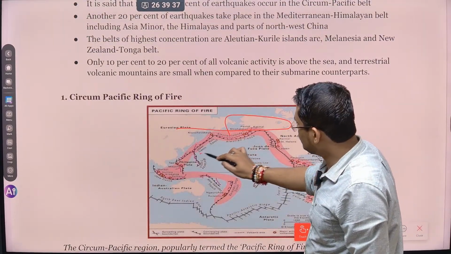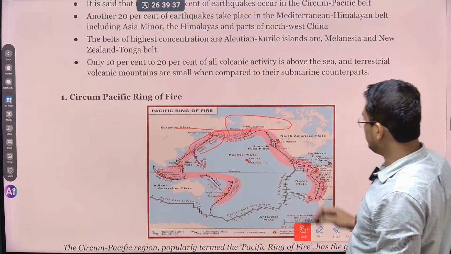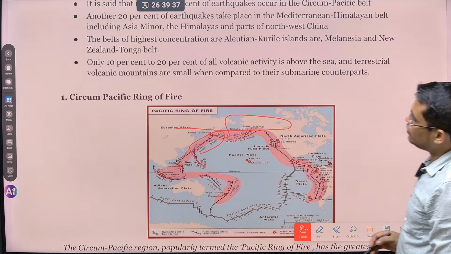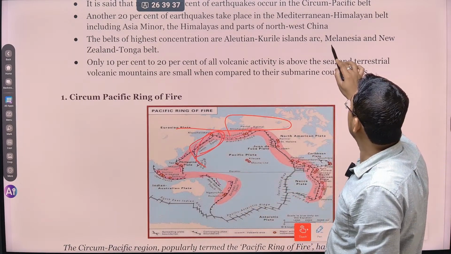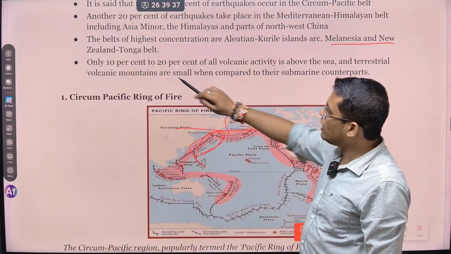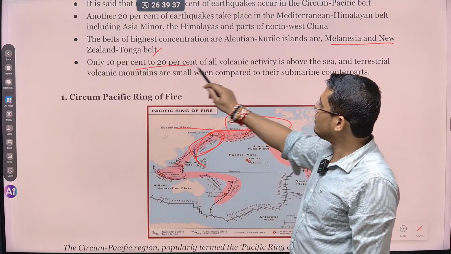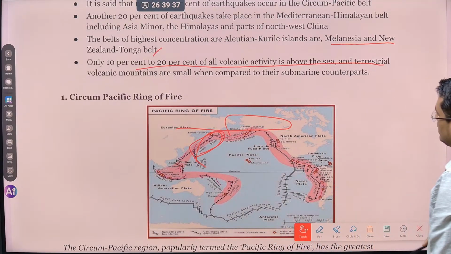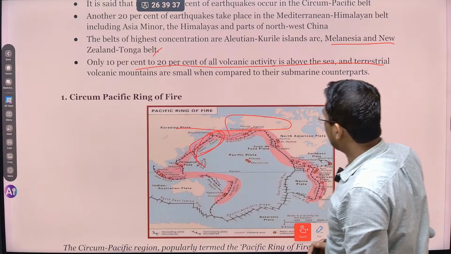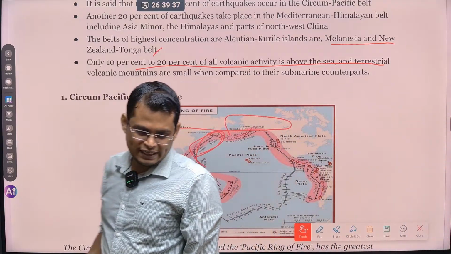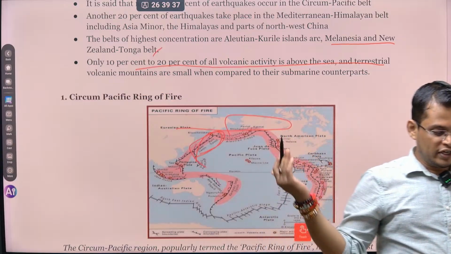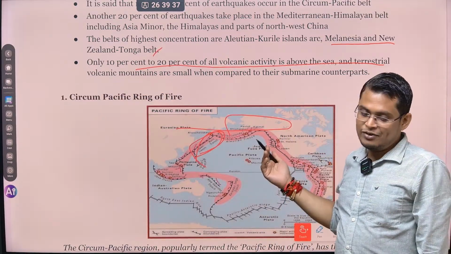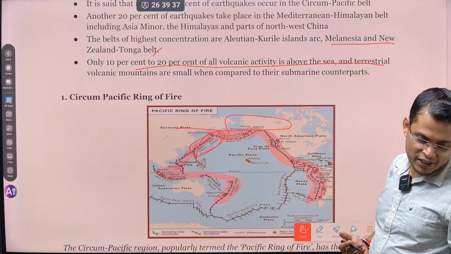This region, Aleutian Kuril, is highly prone. This is the Pacific Ring of Fire. So the Aleutian Kuril is prone to a high level of earthquakes. The Melanesia, New Zealand, Tonga belts. Only 10 to 20% of all volcanic activity is happening above sea level, on land, and in the majority of cases, 80 to 90% of the volcanic activity is happening within the ocean.